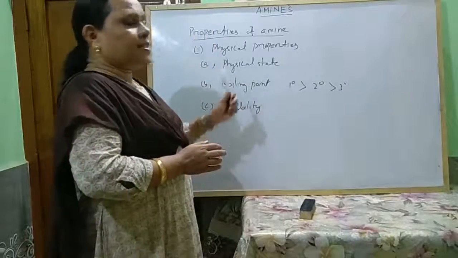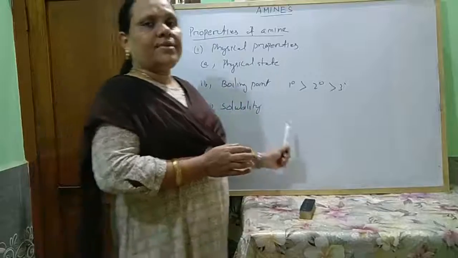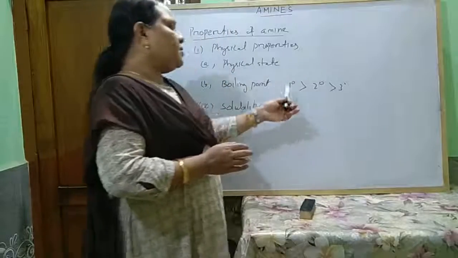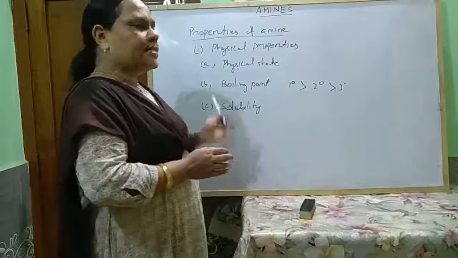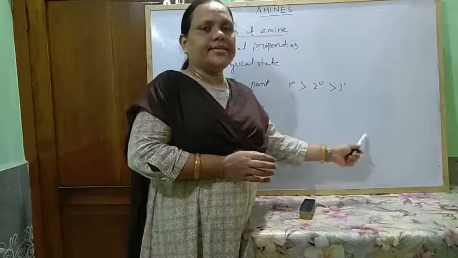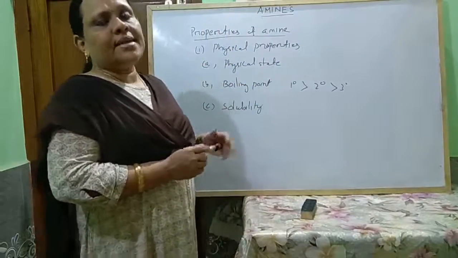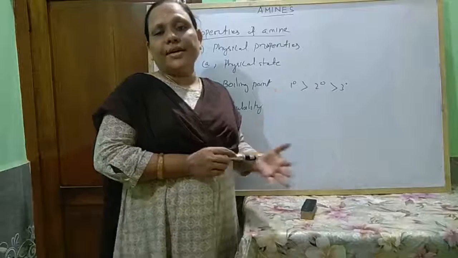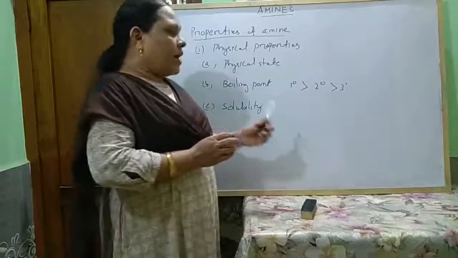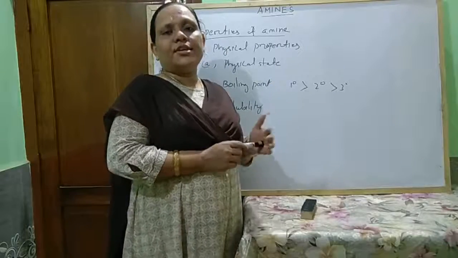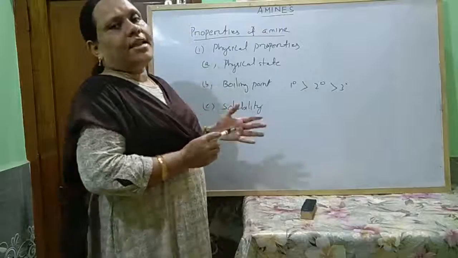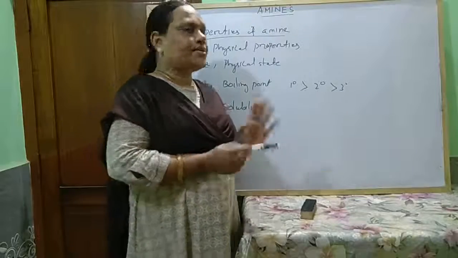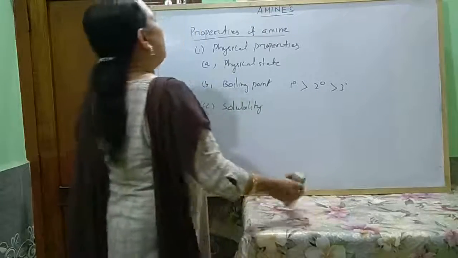With increase in the number of carbon atoms, the solubility decreases, because the hydrophobic part increases. Aromatic amines are generally insoluble in water. However, all these amines are soluble in organic solvents like benzene, ether, carbon tetrachloride, etc.